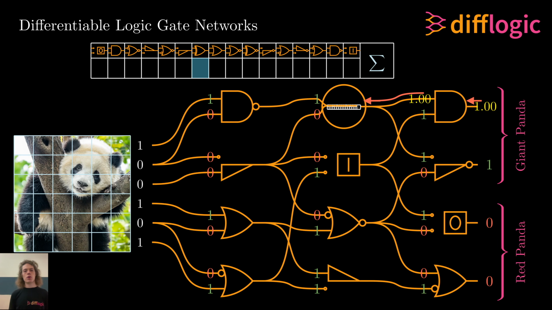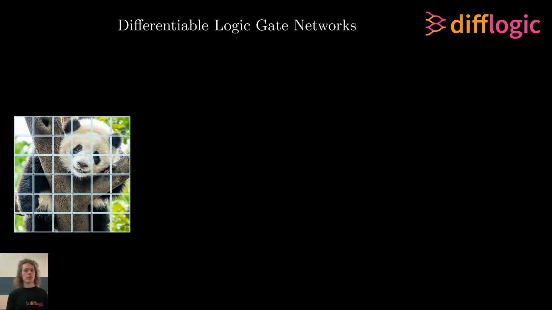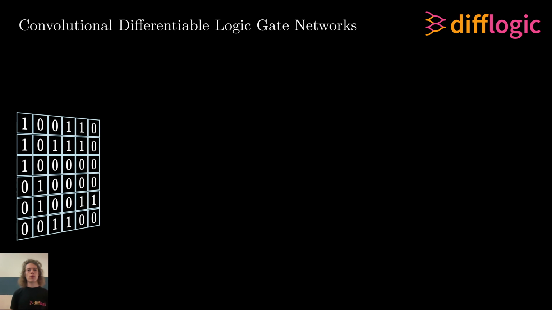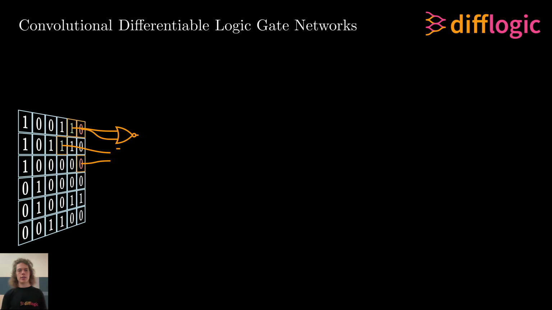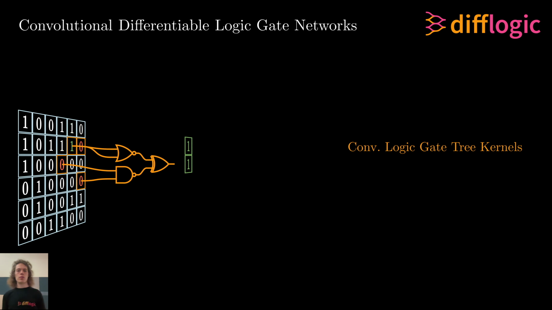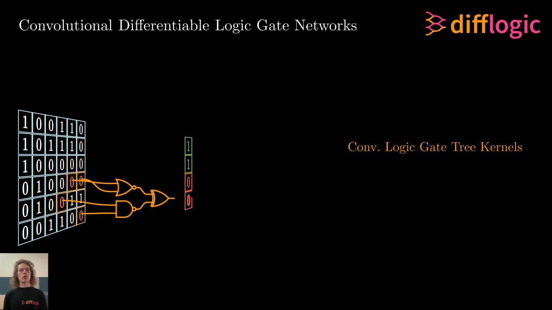In our previous work, the logic gates were randomly connected, and the depth of logic gate networks was limited. Thus, we now introduce convolutional differentiable logic gate networks. For this, we propose convolutional logic gate tree kernels. This means we arrange a number of gates in the form of a binary tree, for example, 3 gates for a tree of depth 2.